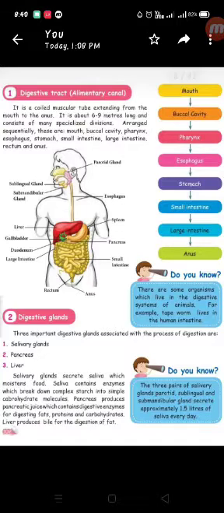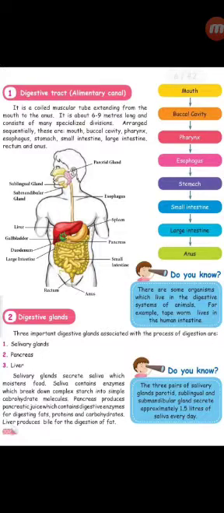Digestive tract or alimentary canal. It is a coiled muscular tube extending from the mouth to the anus. It is about 6 to 9 meter long and consists of many specialized divisions arranged sequentially: mouth, buccal cavity, pharynx, esophagus, stomach, small intestine, large intestine, rectum and anus.